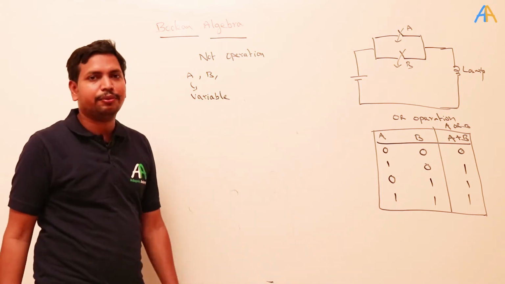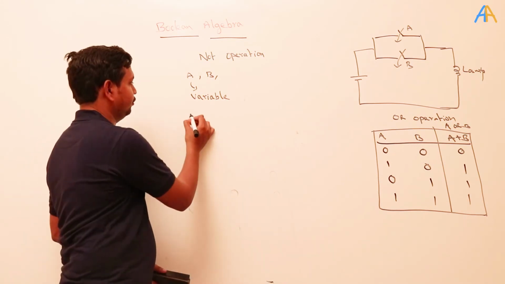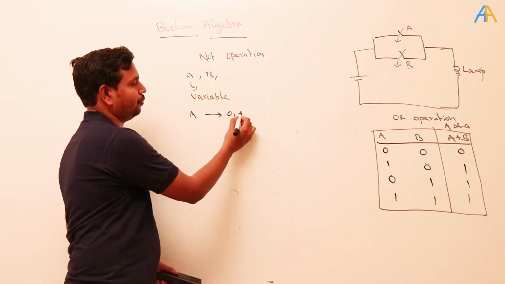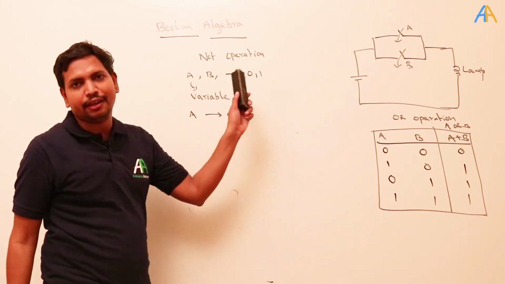In Boolean algebra we know that any variable can take either 0 or 1. So if you take any variable A, it is either 0 or 1. Similarly B, either 0 or 1. So it can take any one of the values.